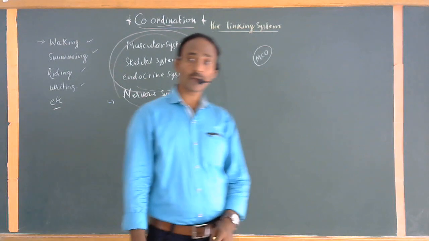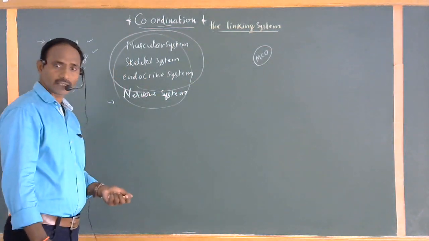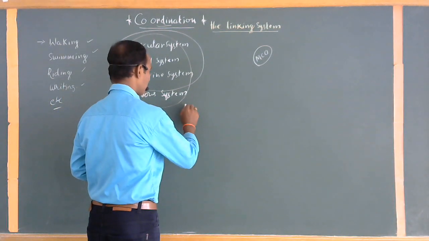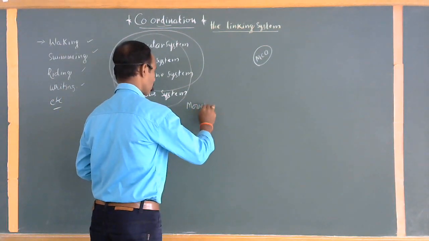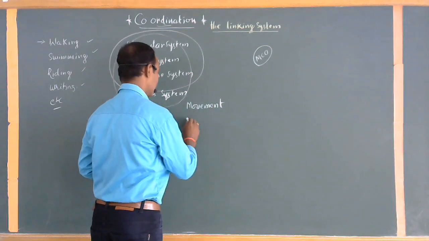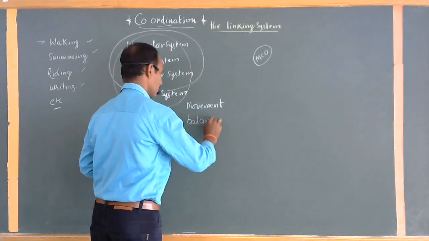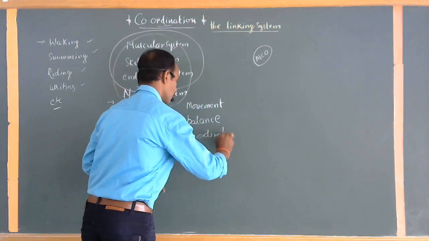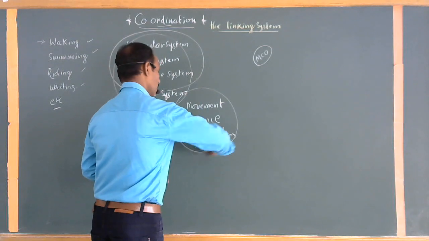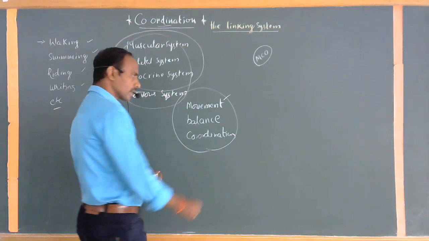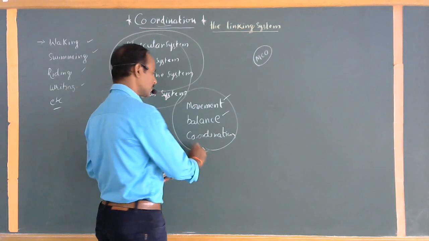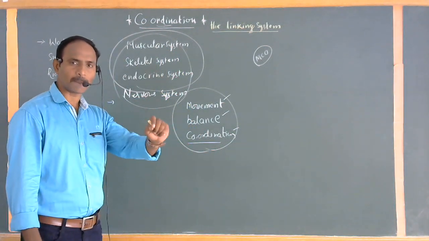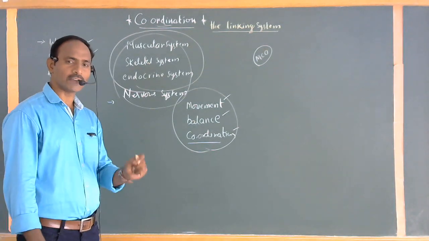Whenever we are doing any kind of action, it is performed by three kinds of actions: movement, balance, coordination. Movement is compulsory. That should be followed by balance. Along with this, the third action is commonly called coordination. These three kinds of actions work together to complete a particular task, in any kind of physical movement.